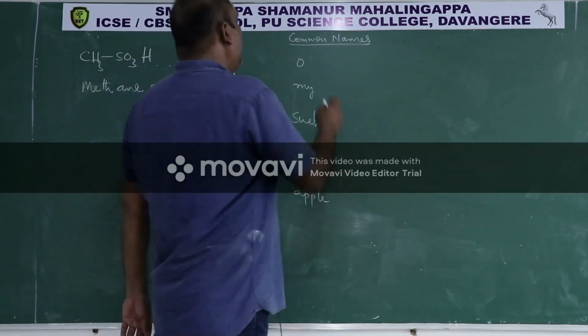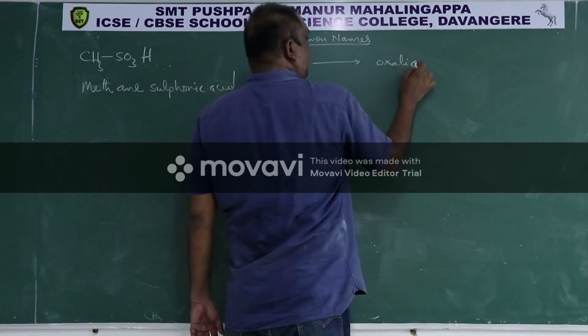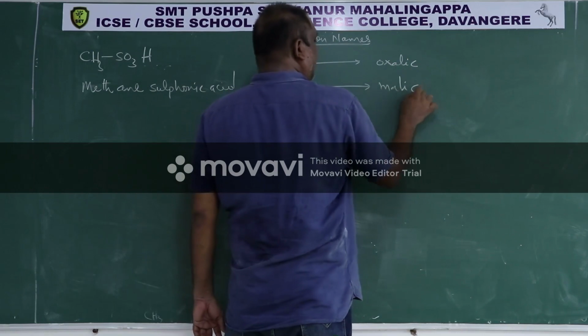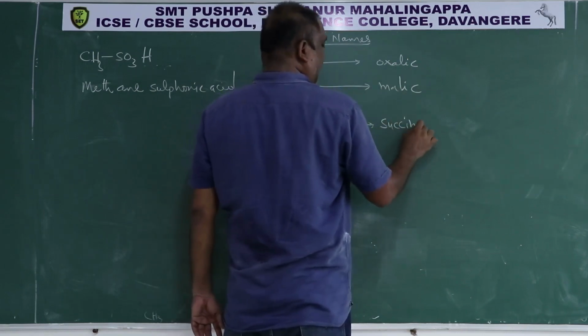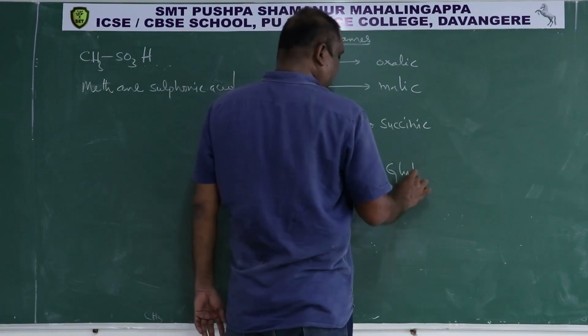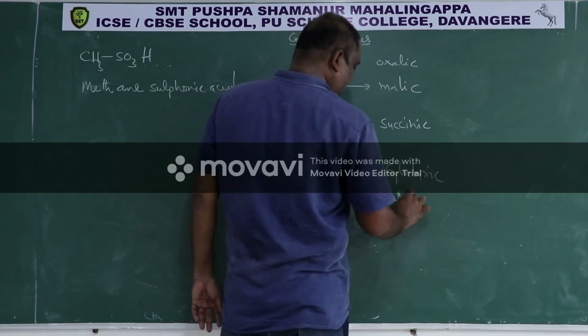So O for oxalic acid, M for malic acid, S for succinic acid, G for glutaric acid, A for adipic acid.